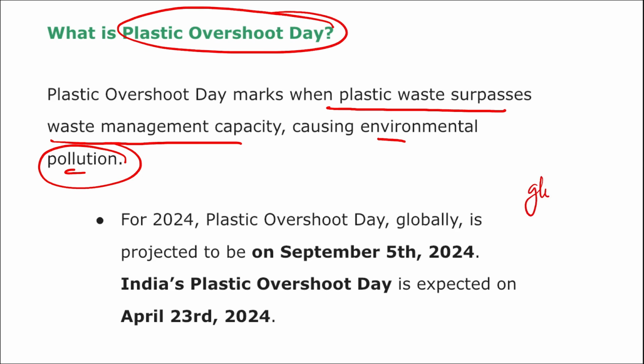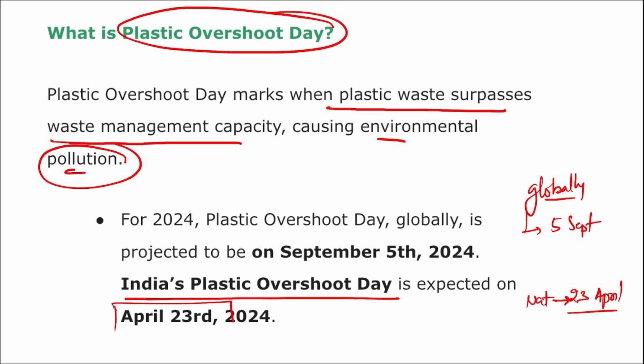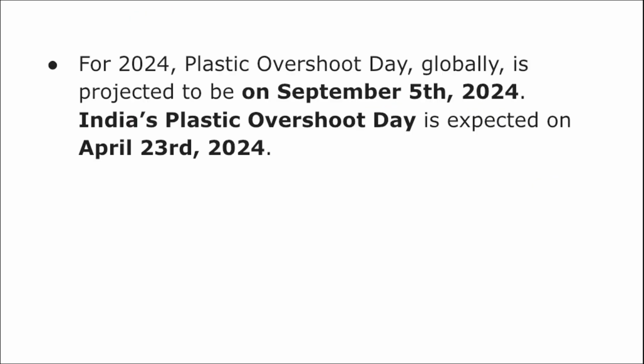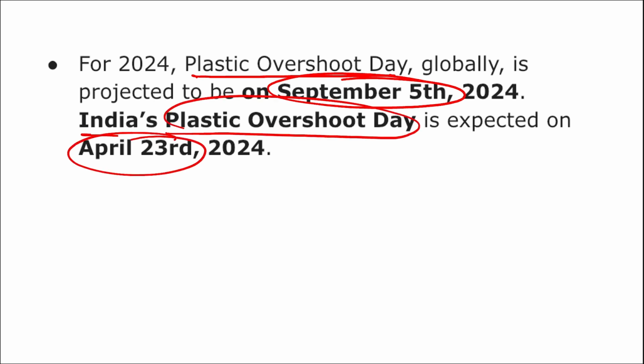Globally, we observe Plastic Overshoot Day on 5th of September. But if we are talking about nationally, in India, India's Plastic Overshoot Day is expected on 23rd of April. And globally, it is projected on 5th of September for the year 2024. Right? So take a note of this. This is your Plastic Overshoot Day. Globally, 5th September is expected and India's is expected on 23rd of April.